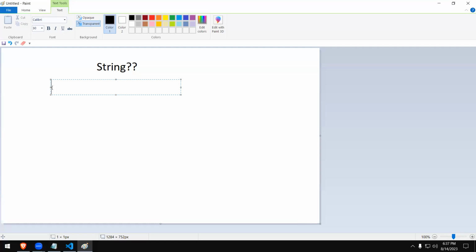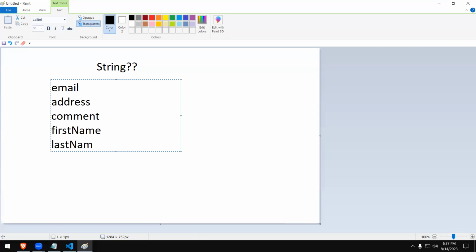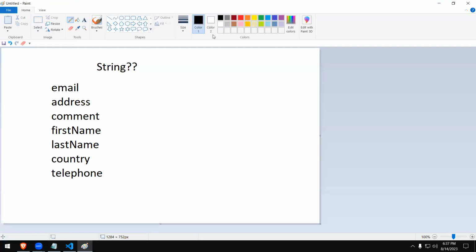Characters, right. Now there are occasions where you want to store email addresses, or a user might type comments, first name, last name, then your country, even a telephone number. When you want to store this kind of data, the best option is the string data type. Strings handle that kind of information. As you correctly said, it is a sequence of characters.